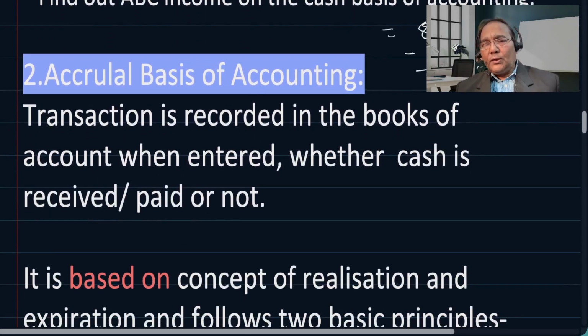Now there is the accrual basis, the second one, which we discussed in our example. It was a furniture shop. So let us understand accrual basis of accounting. The transaction is recorded in the books of account when entered, whether cash is received or paid or not. So even if cash is not paid, it is recorded in the books of account.